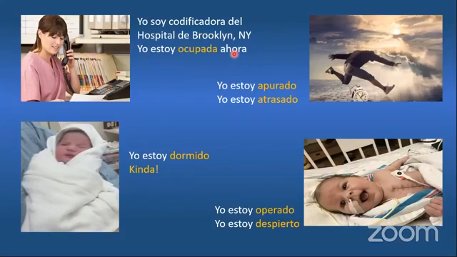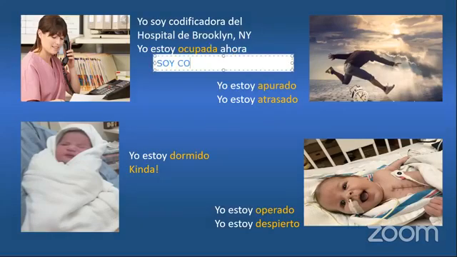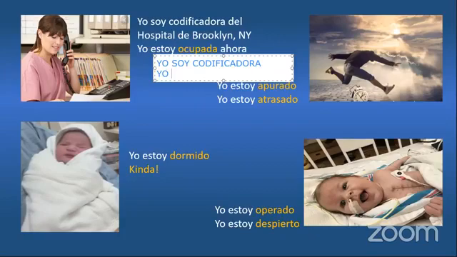So here again, we are using soy codificadora. We are using the verb soy because that's a situation that is more permanent. Remember in the first chapter we learned to use the verb to be, soy, to describe our careers or occupations. But in the last sentence, she's not saying yo soy, she's saying yo estoy ocupada, because ocupada is a condition.